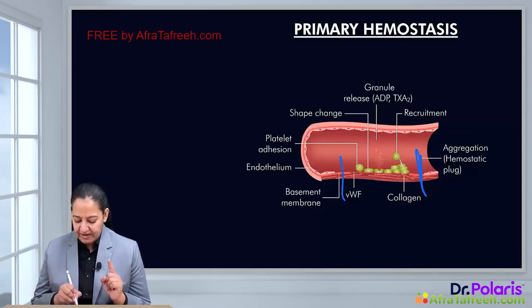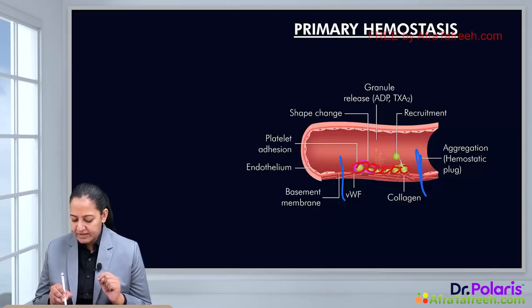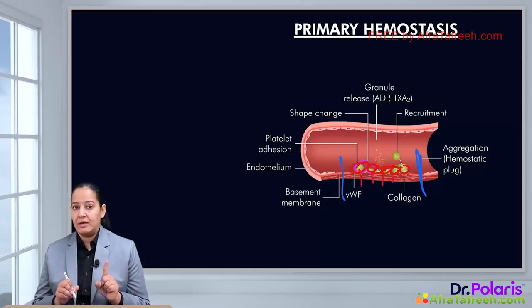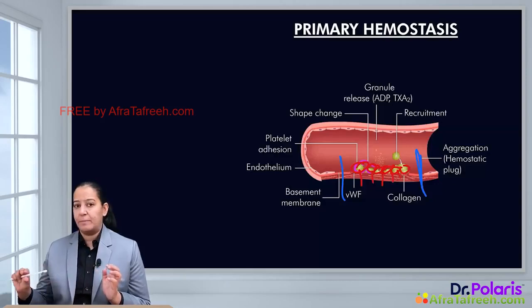The first thing that happens is platelet adhesion. In platelet adhesion, these rows of platelets, can you appreciate the platelets? The platelets will come and form a bond with the subendothelial tissue. This step is known as platelet adhesion. That is the formation of a bond between the platelet and the subendothelial tissue. So a first row of platelets is formed.